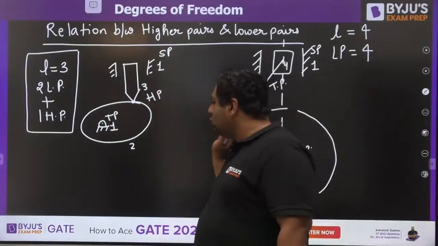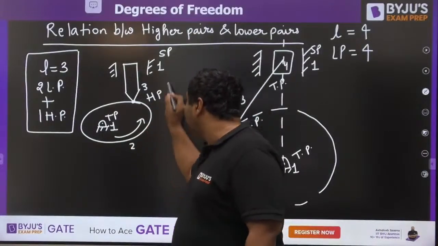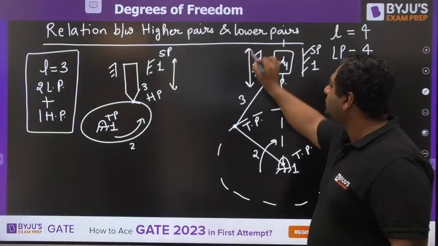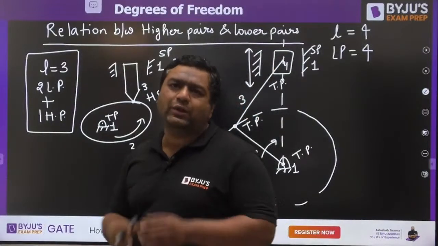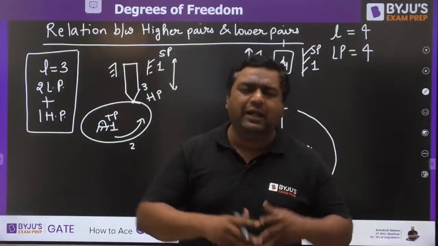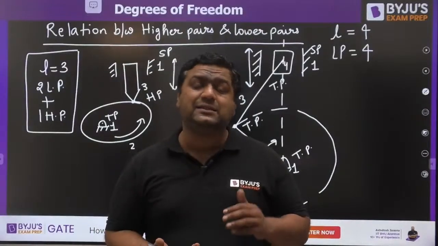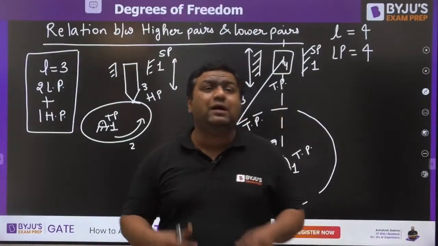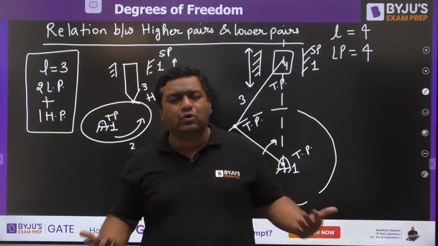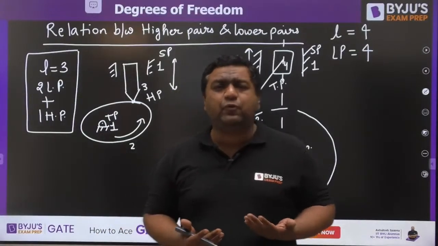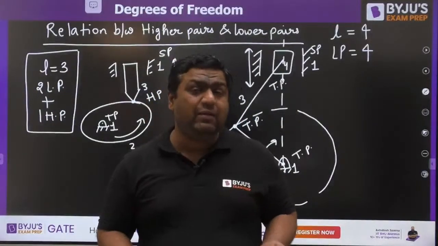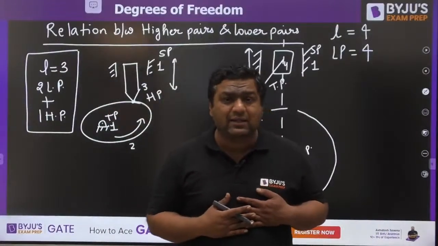If you compare these two mechanisms, the cam is rotating and the follower is reciprocating. The crank is rotating and the slider is reciprocating. In both cases, we have rotation to reciprocation. It means both mechanisms are producing the same relative motion. If two mechanisms produce the same relative motion, for us they are more or less the same. We do not consider them different because in theory of machines, our target is to produce relative motion.